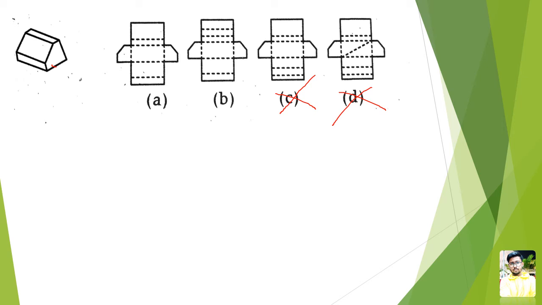Now let's check option A and B. What is the difference? On the top part, just after the base, we have a slice, like a less wide section, and then a wider section. Is it there in B? No. But if we compare it over here: base, slice, and then a wider area. So what is the correct answer? Option B, sorry, the correct answer is option A. Option B is eliminated. Solved, done. Now let's move on to the next question.